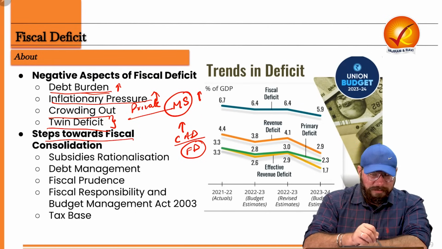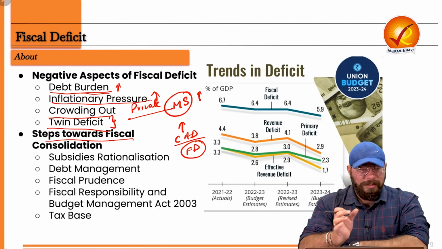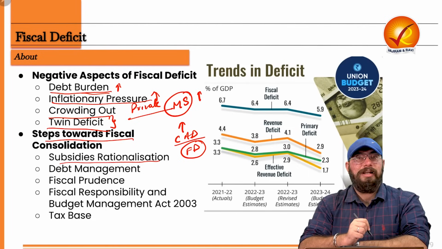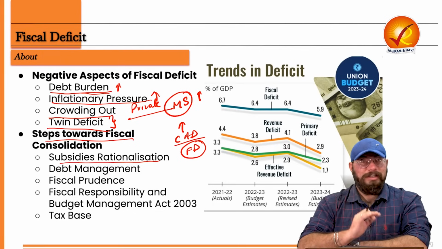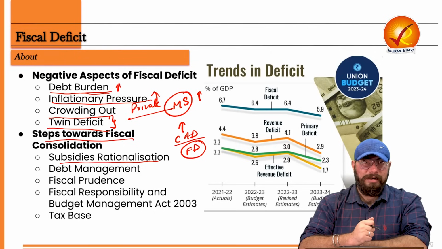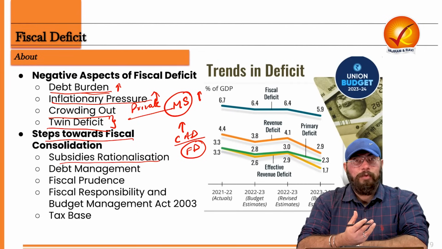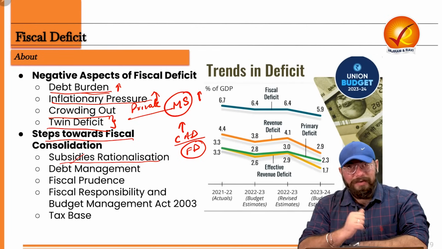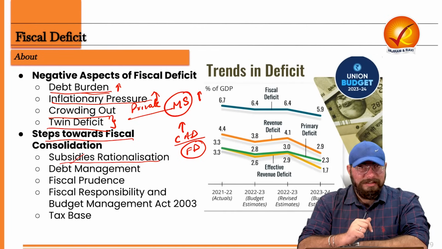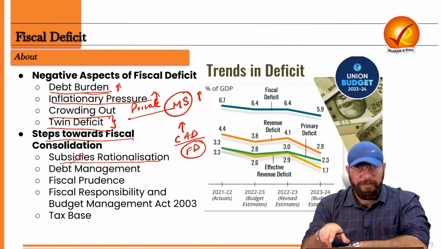Now, what are the various steps which have been taken by the government towards fiscal consolidation, towards fiscal management, towards reducing this fiscal deficit? What are the various steps? First step is subsidies rationalization. Now, I told you that government is spending more than what is required. So government is spending more than what the government is earning. And government is spending on what? For public welfare. But in actuality, where is the government spending more money? Government is spending more money in giving people subsidies. Whether it be agriculture subsidies, food related subsidy, or fertilizer related subsidy, government is providing subsidies to its public, to its population.